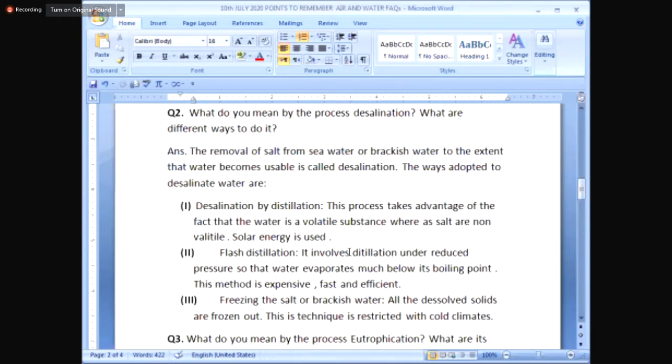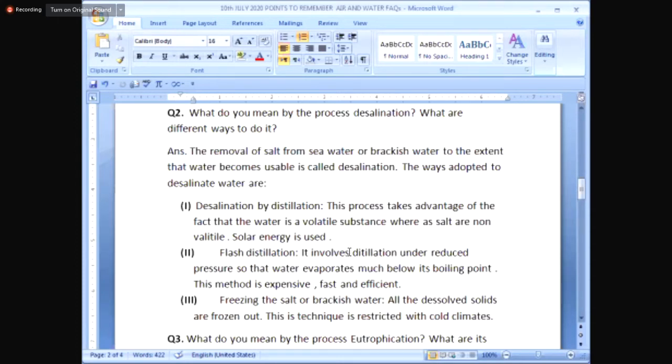This method is expensive, but it's very fast and efficient, especially in rich countries like Kuwait and other countries, where the water is desalinated with the help of flash distillation, where reduced pressure is put on water, and that requires energy, because pressure monitoring is an expensive process.